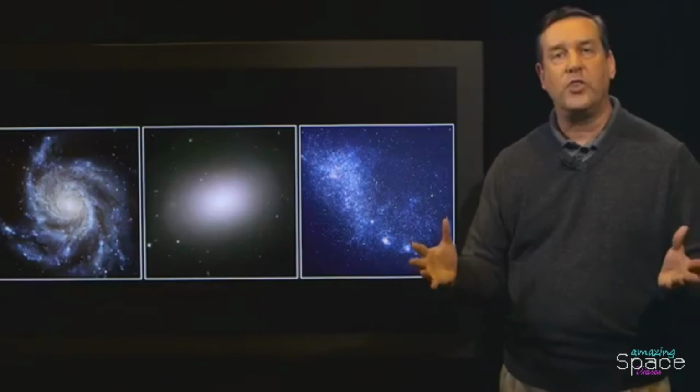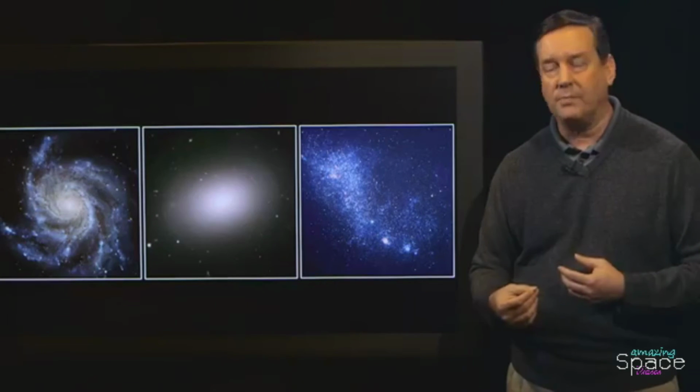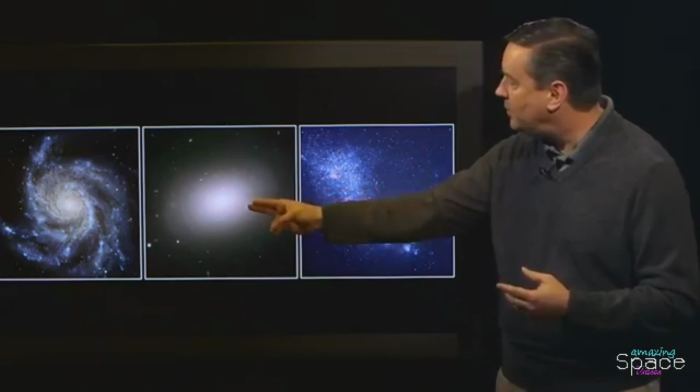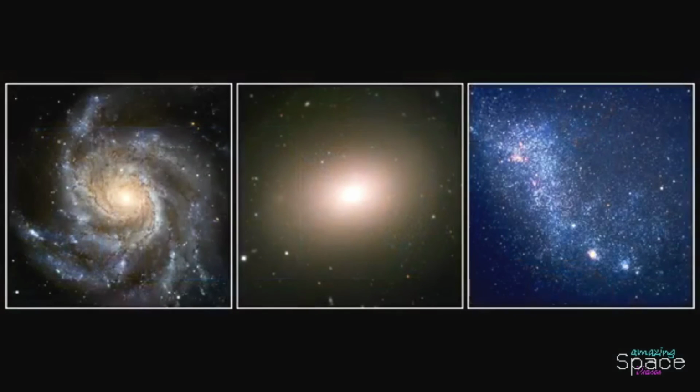Across the entire universe, there are about 100 billion galaxies. They come in spiral, elliptical, and irregular shapes, and their sizes range from dwarfs to giants.